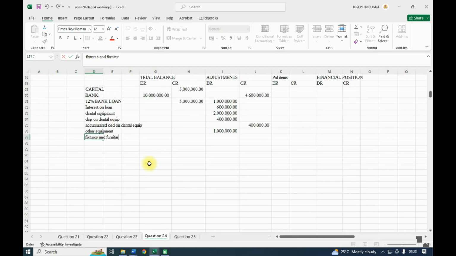So here, before I deal with the furniture and fittings, depreciation on other equipment is being depreciated over a period of 8 years.